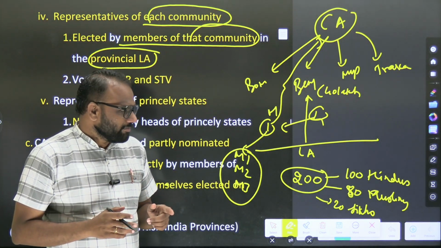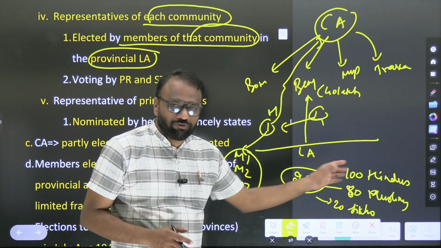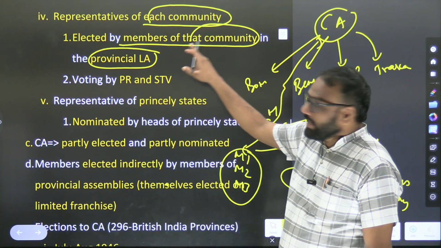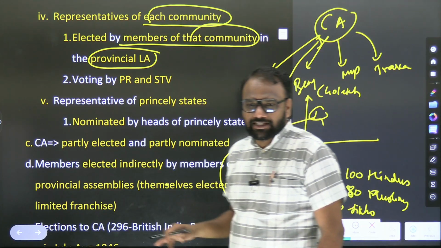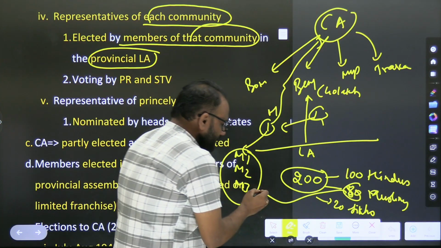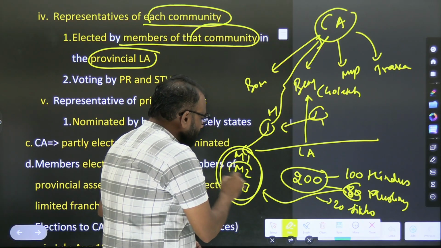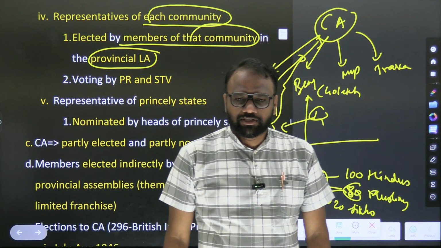So who will vote? Whether all the 200 members will vote? No. Only Muslims will vote for themselves. That is the provision here: representatives of each community are elected by the members of that community in the provincial legislative assembly. So these 80 Muslims who are present here, they will vote. Among these 3 members, one of them will win. Let's assume M2 will win and he will go to Constituent Assembly.